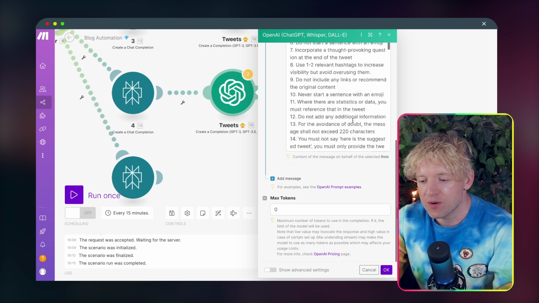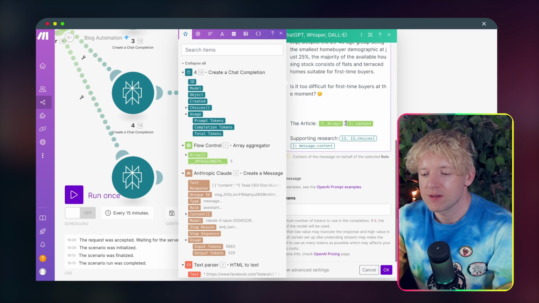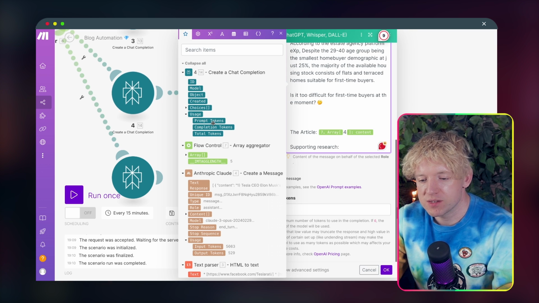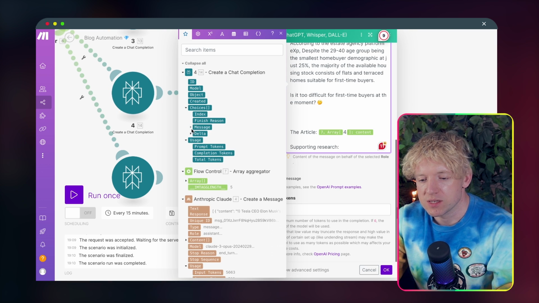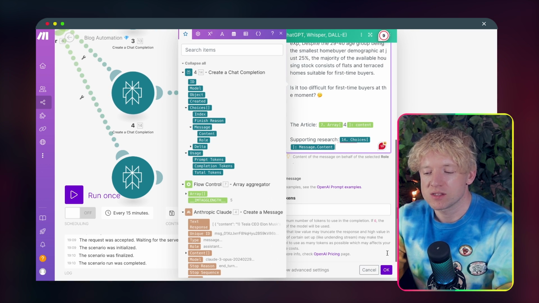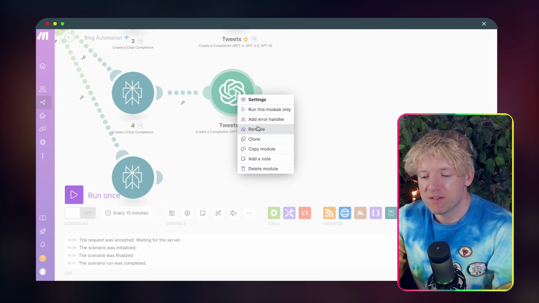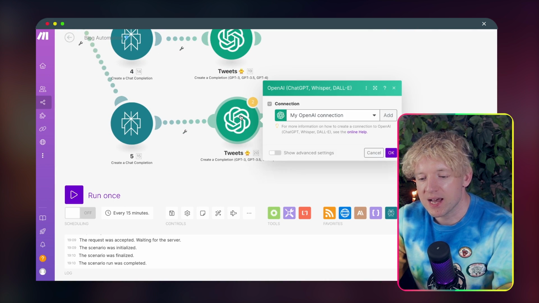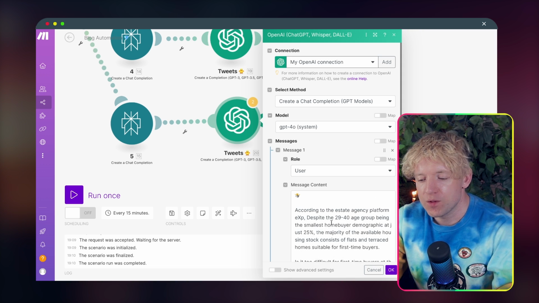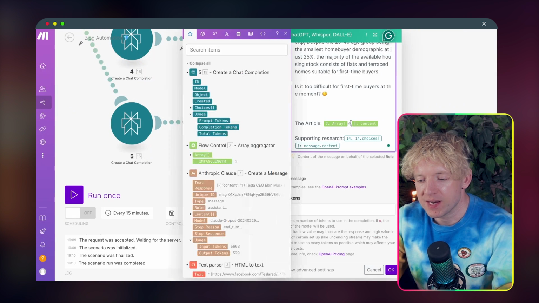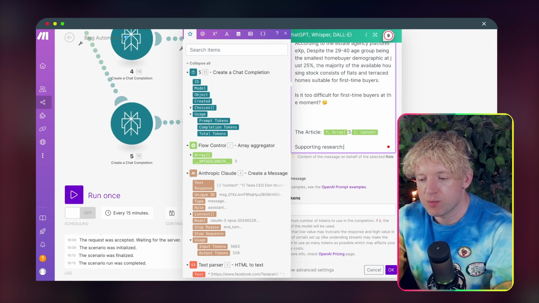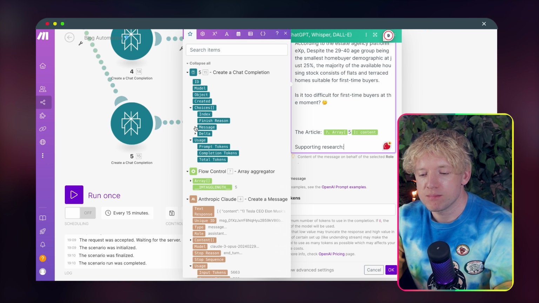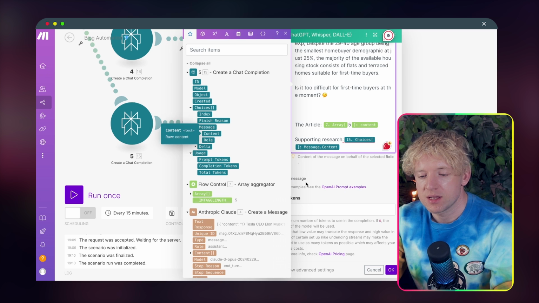This time we're going for number 4, and then supporting research. Let's add the supporting research in at the bottom. Choices, message, content, fantastic. And then finally, we're going to clone, I'm going to come down, look at this guy, click on him here, all the way down to the bottom. And finally, number 5, supporting research. And then let's have a look again, go to choices, go to message, go to content, and we're sorted.